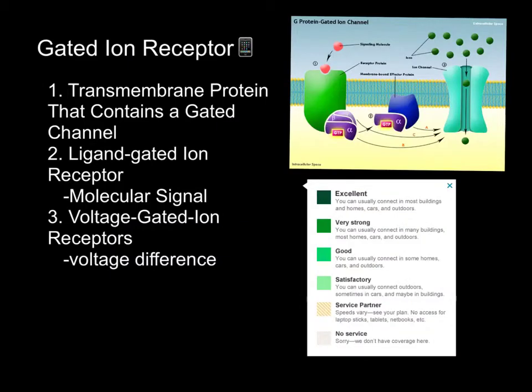The gated ion receptor is a transmembrane protein that contains a gated channel. A ligand-gated ion receptor responds to a molecular signal, and a voltage-gated ion receptor responds to a voltage difference, and that could be related to a cell signal for your phone.